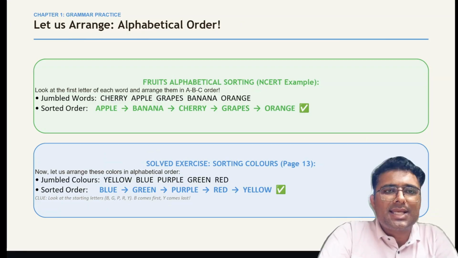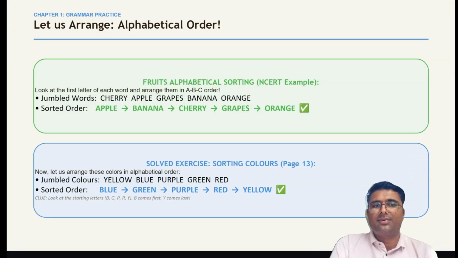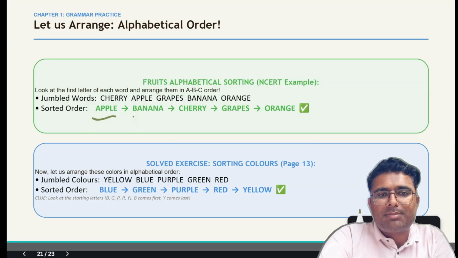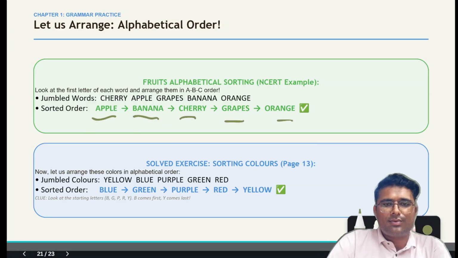So let us arrange in alphabetical order. What we have to do, jumbled letters are given. We have to arrange them in alphabetical order, like the apple starting with A. So you know A is the first letter of the English alphabet. So apple, then B for banana, C for cherry, G for grape, O for orange. Okay, in the same way you will do the next.